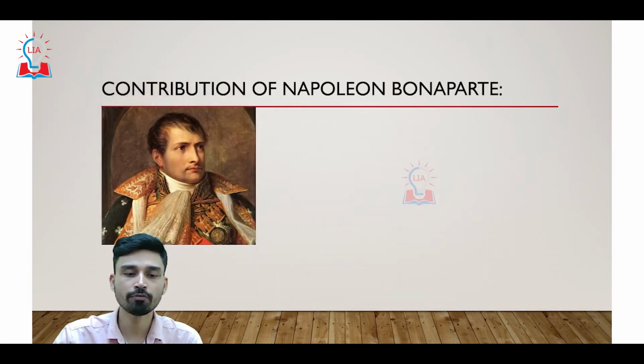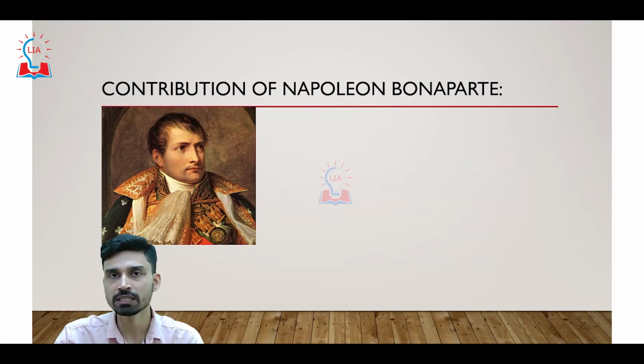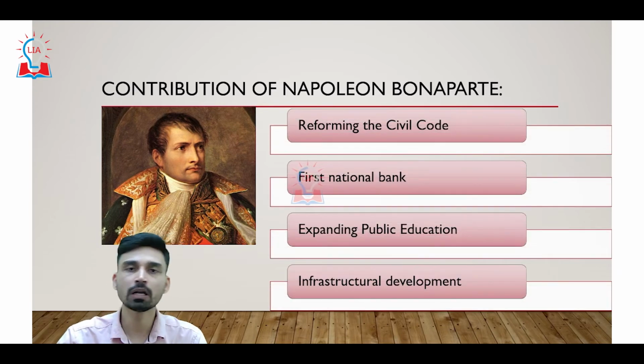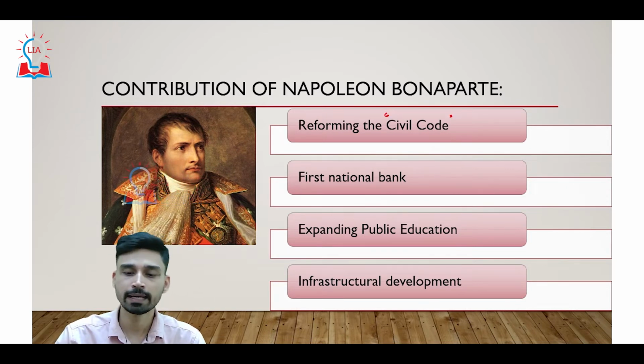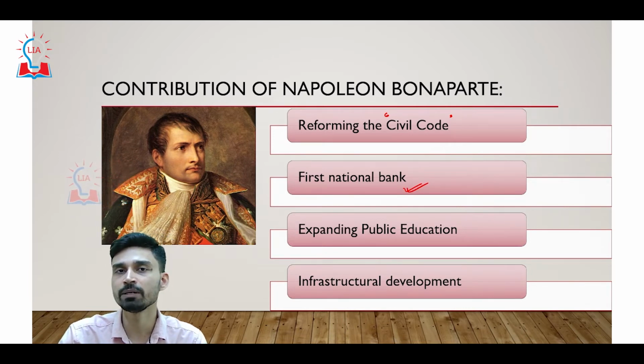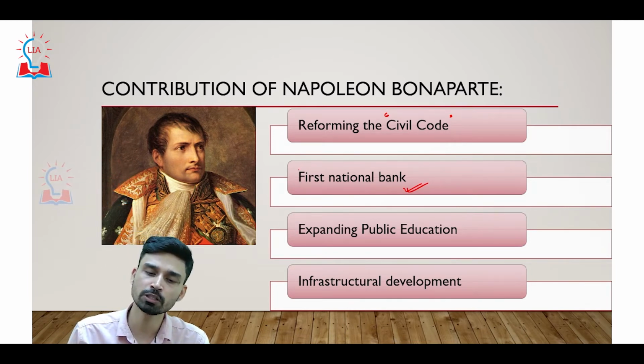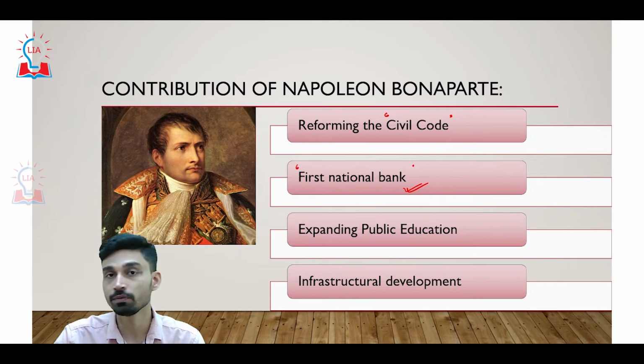Now the reign of Napoleon is associated with a lot of different kinds of activities, a lot of different kinds of events. Some of these were positive, some of these were negative. So what has been the contribution of Napoleon Bonaparte as far as France is concerned? Some of the most notable contributions that Napoleon made for France, French society, and the French economy is that he was able to reform the civil code. Second, he was also the one who envisioned the establishment of the National Bank of France, and he was responsible for the creation of the first National Bank of France.